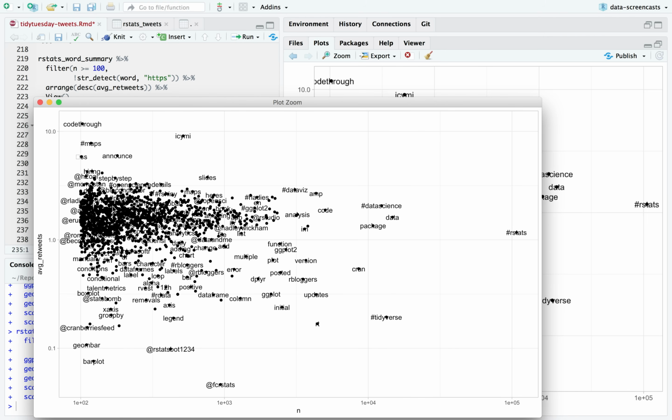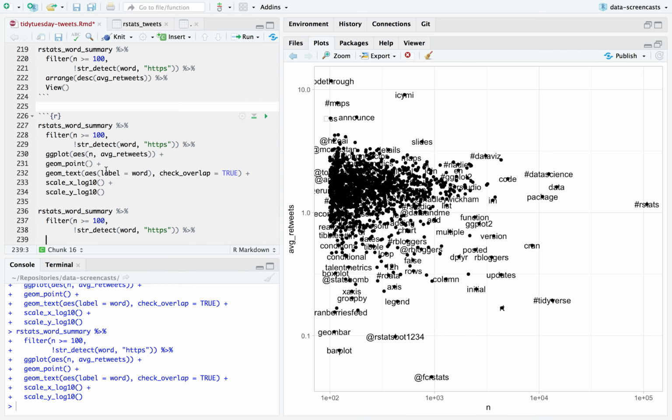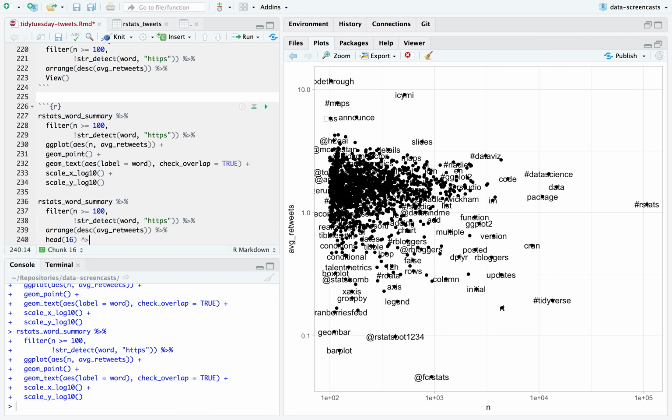The data science is a bit more than average. It's very hard to say. But generally, I think I'm going to stick with a bar plot on a particular hard threshold. Say, of words that appeared at least 100 times in 2018, which got the most retweets. And I'd say arrange descending average retweets, head 16.